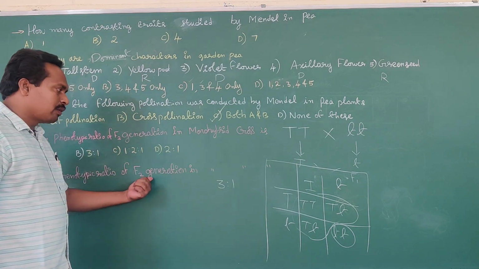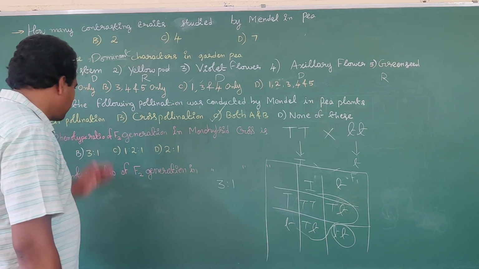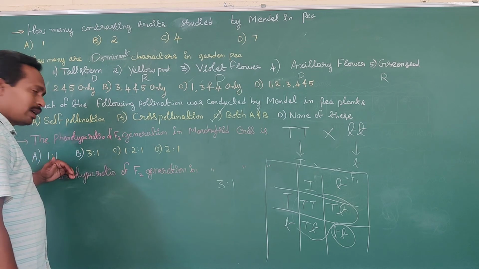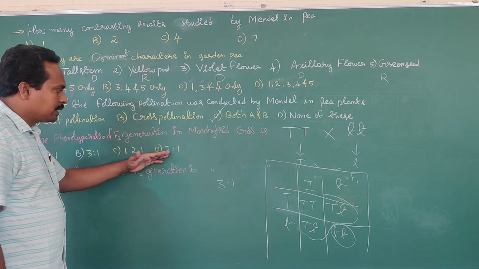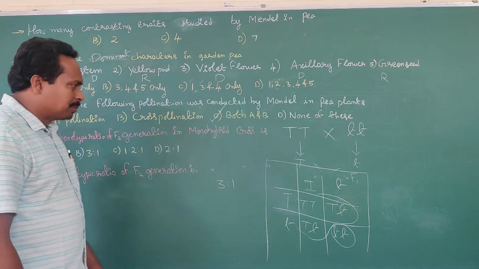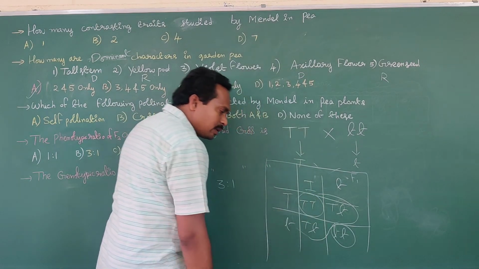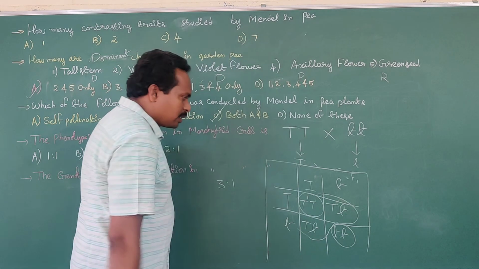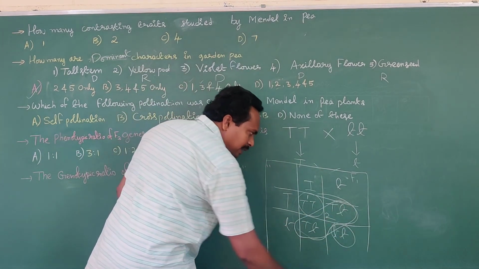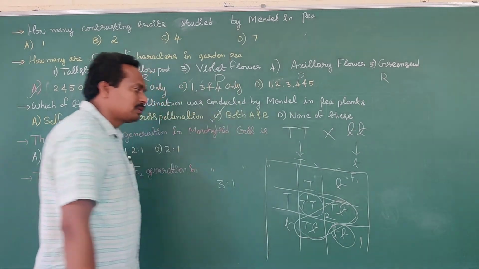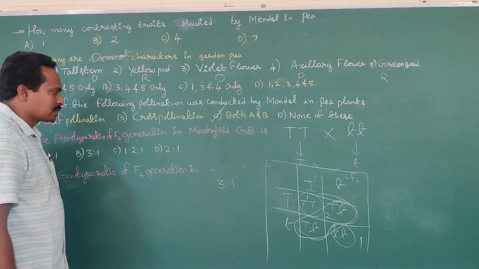The genotypic ratio of F2 generation in monohybrid cross is, same options. Option A 1:1, option B 3:1, option C 1:2:1, option D 2:1. Among these 4 progenies, capital T, capital T containing progeny, how many are there? 1. Capital T, small t containing progeny 2. Small t, small t containing progeny 1. Then what is the genotypic ratio? 1:2:1. Option C is the correct answer.